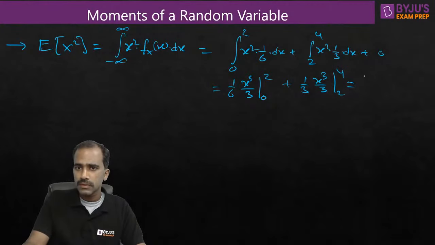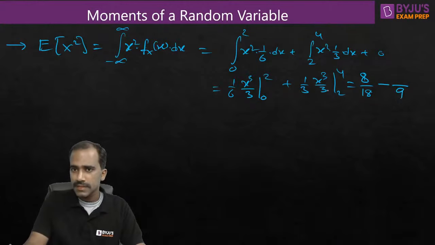equal to 1 by 6, 3 3s are 18, 2 cube is 8, minus 3 3s are 9. Substitute, if you substitute 4 cube minus 2 cube, 4 cube is 64 minus 2 cube is 8. 64 minus 8 is 56. Okay, so this will become 4 by 9.